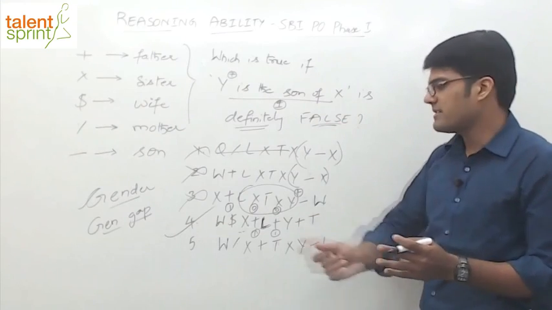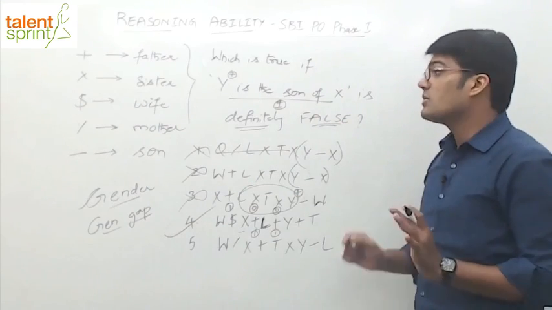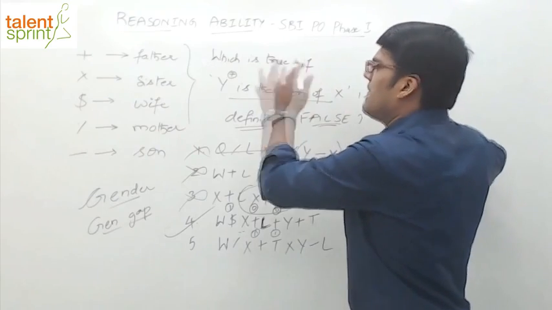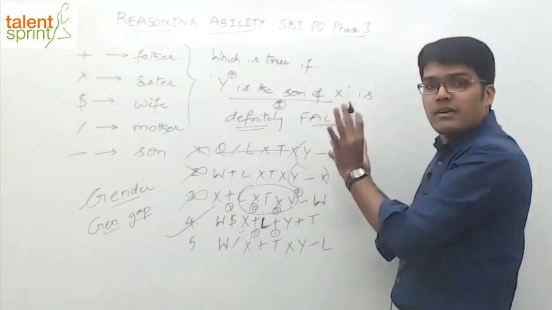So Y cannot be the son of X. Hence, the fourth option is the correct answer. So read the question carefully. I think I have found many students going wrong here because of confusion.